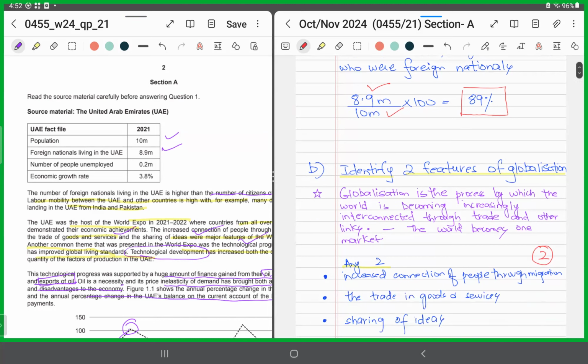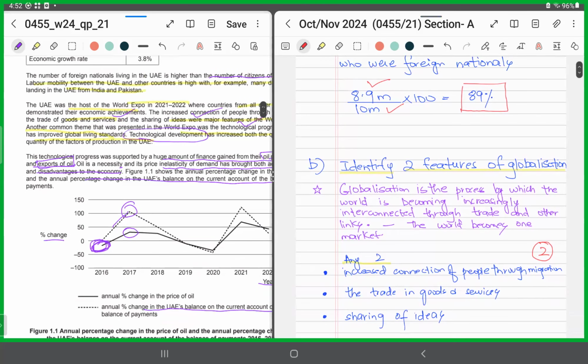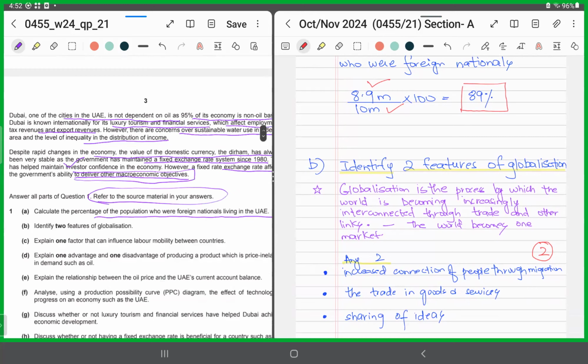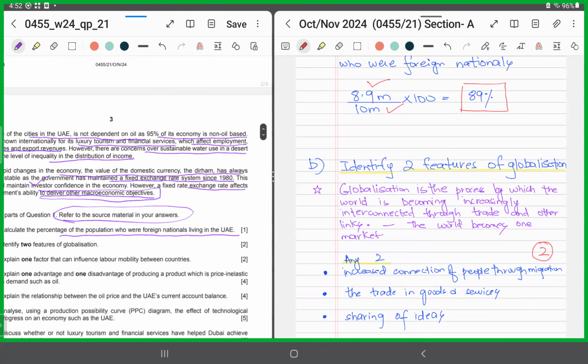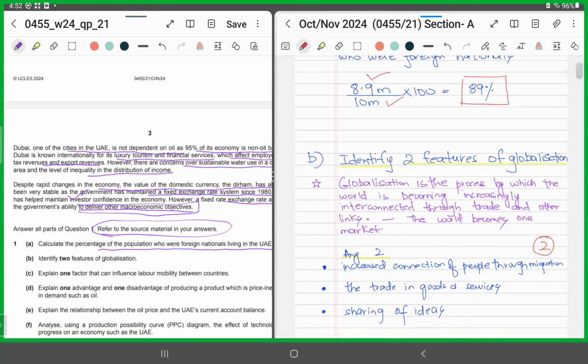Part B says it's a 1-mark question. Was it a 1-mark question? Yes. You mentioned that, you got a mark. Part B. Part B says identify 2 features of globalization. And it is a 2-mark question.